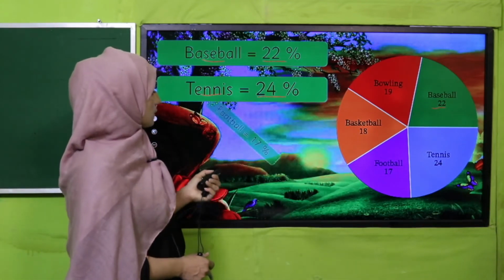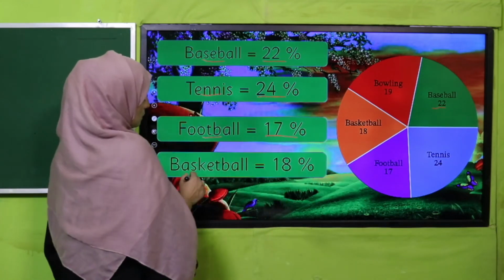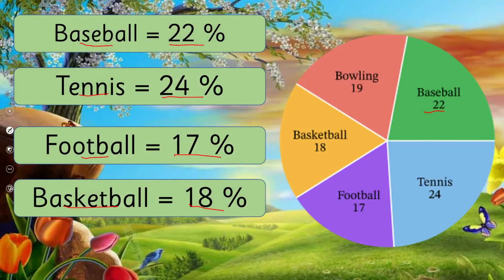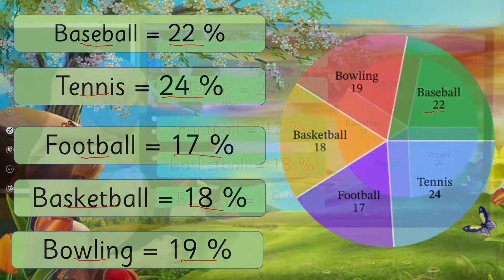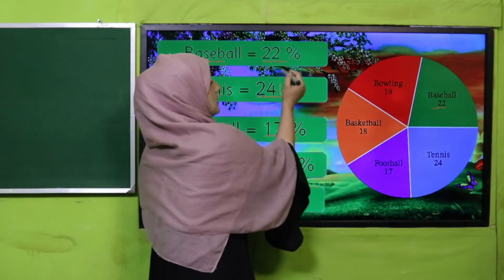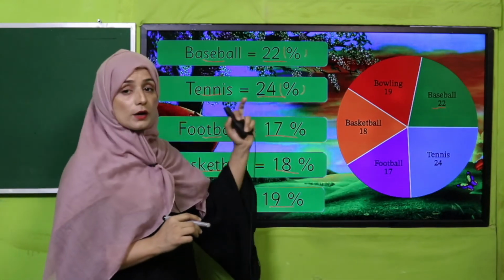Football 17%, basketball 18%, and bowling 19%. You can see that this percentage is shown as 22 out of 100, 24 out of 100.